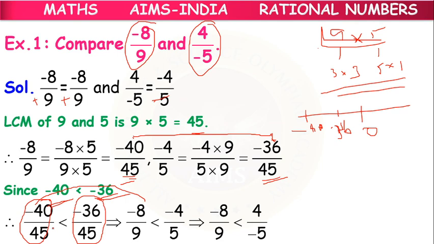Minus 40 by 45 means minus 8 by 9. This is minus 4 by 5. So this one is smaller than this one. In the original fractions, the minus sign goes with the numerator, so we can take it in the form of the given fractions. Like this, we can compare any two given fractions.